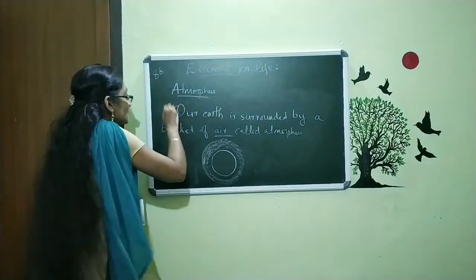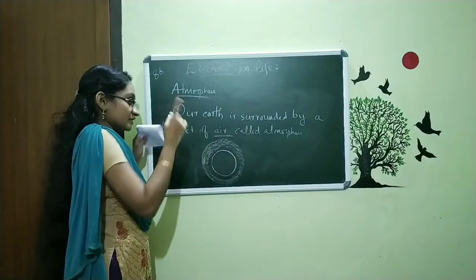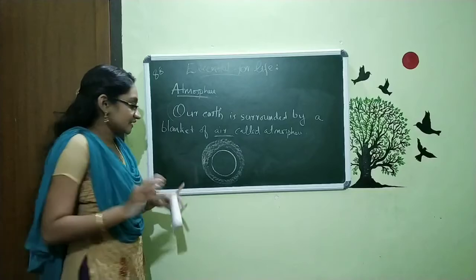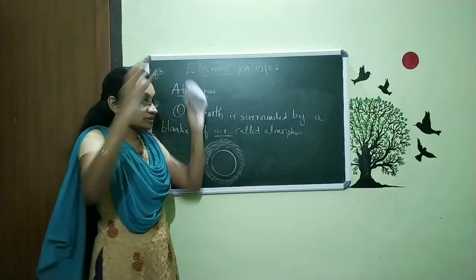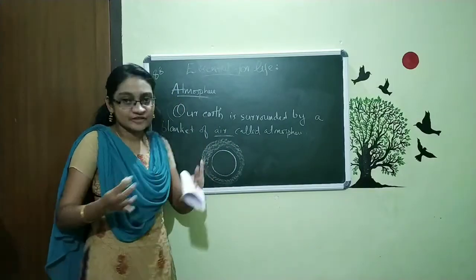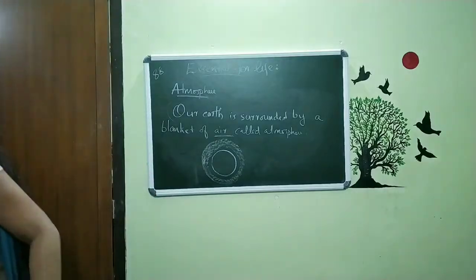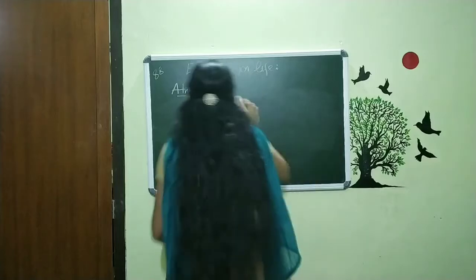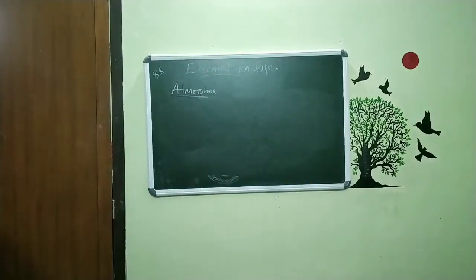So here you want to study the definition. Our earth is surrounded by a blanket of air called atmosphere. That means you can see around the earth there is a blanket of air. Blanket of air means a thin layer of, not only thin, we can say it as thick also.